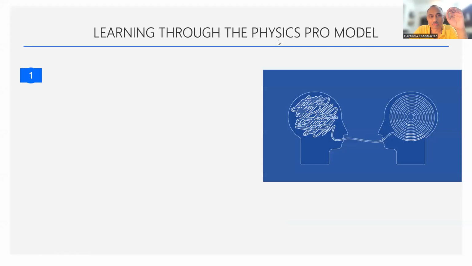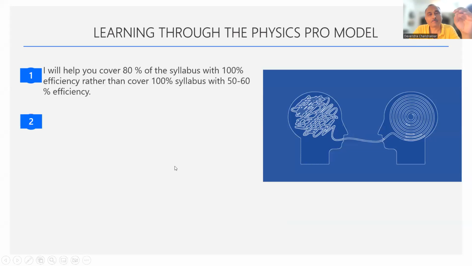Now, learning through the physics pro model. How do we do learning? What happens in the physics pro model? Number one, I will help you cover this. This is for 12th standard students, because you have very less time, and repeaters also. I will help you cover 80% of the syllabus with 100% efficiency. If I teach 80% of the syllabus, you will be able to score more than 70% marks in your entire paper, rather than covering 100% of the syllabus with 50 to 60% efficiency. I'm not saying that I will not complete the syllabus. I will definitely complete 100% of the syllabus. But first of all, I will do those chapters only which are of high weightage.